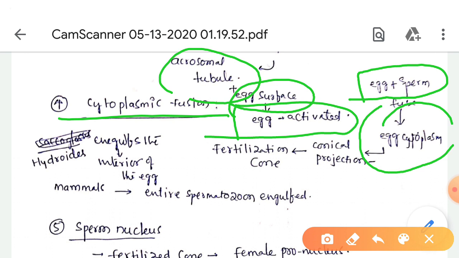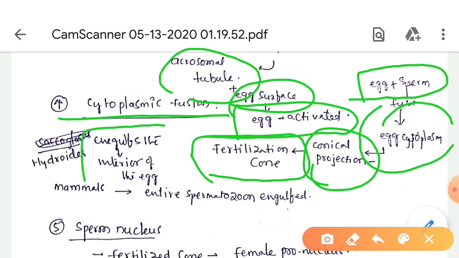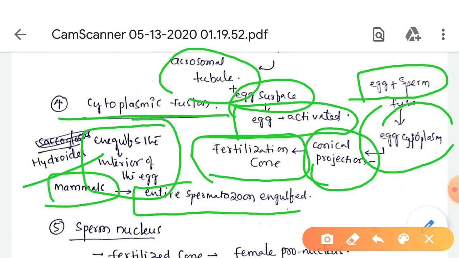The egg cytoplasm bulges out as a conical projection, called the fertilization cone. It gradually engulfs the sperm into the interior of the egg in Hydractinia, and in mammals the entire spermatozoon is engulfed in the egg cytoplasm.